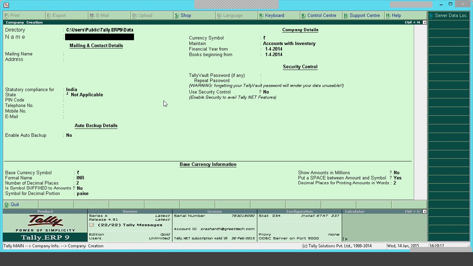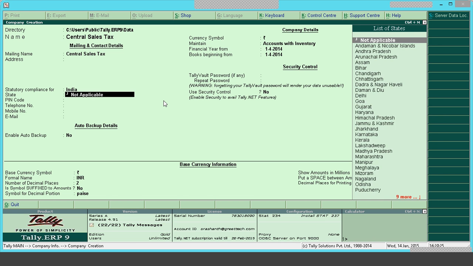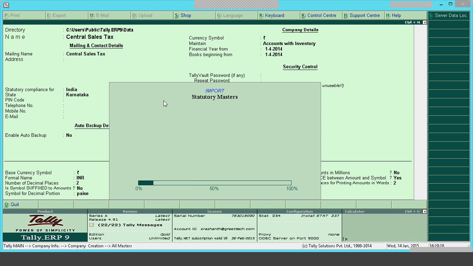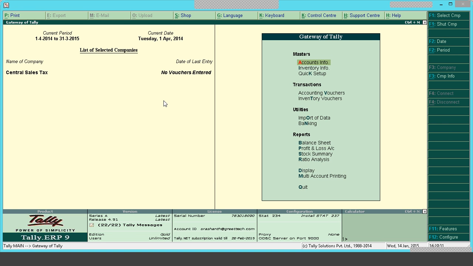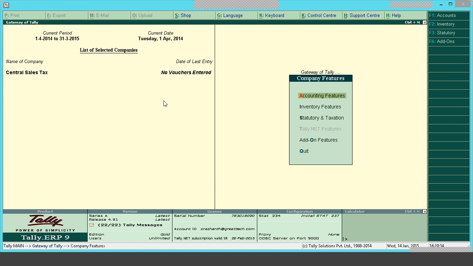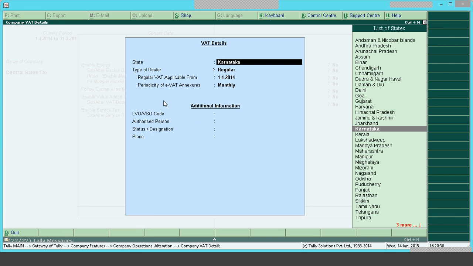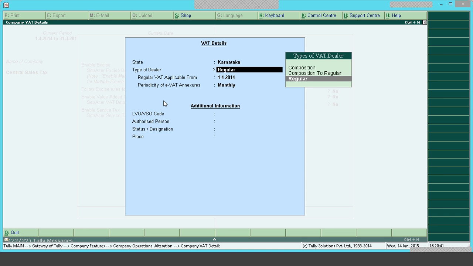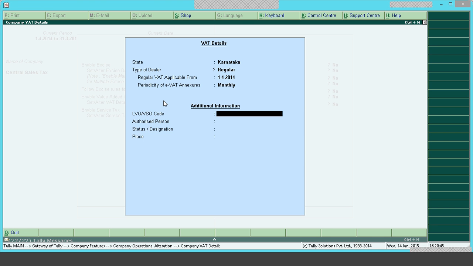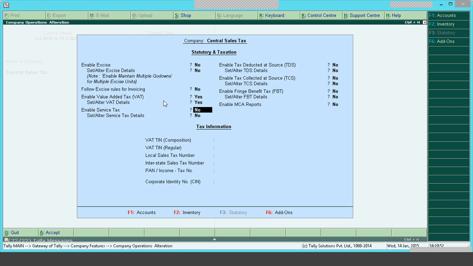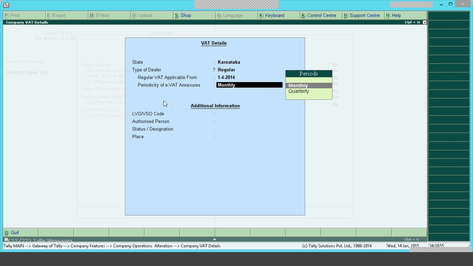I'm creating a company. There is no separate module for central sales tax, but it is combined with VAT. To enable that, I'll go to F11, statutory and taxation, enable value added tax, set all the VAT details, and make it Yes. I select the state, and the VAT office code. This is for the state of Karnataka. Based on the state, these options will vary. Authorized person, status and designation, and place can be filled in this particular screen.